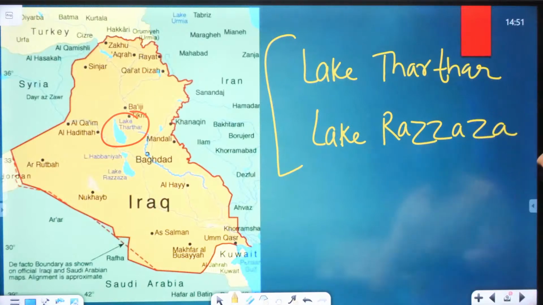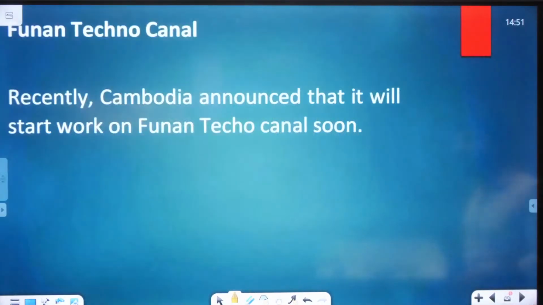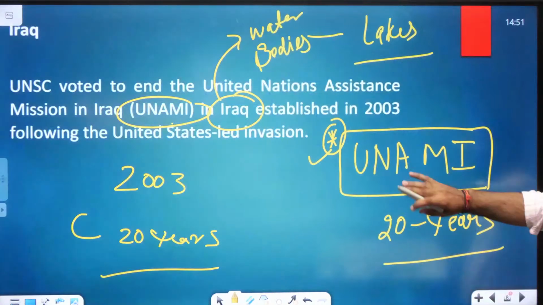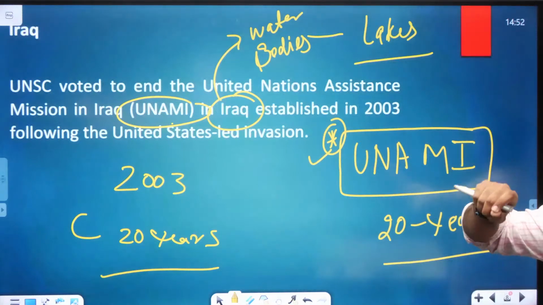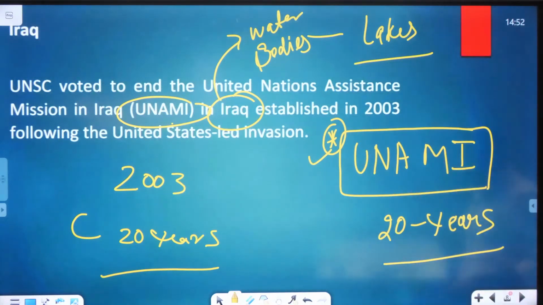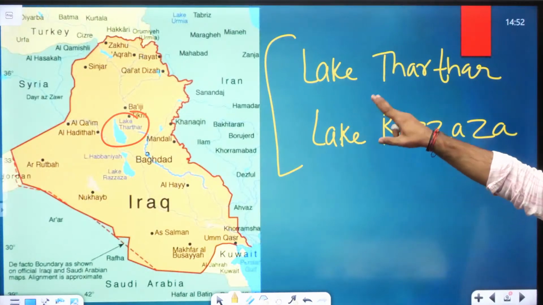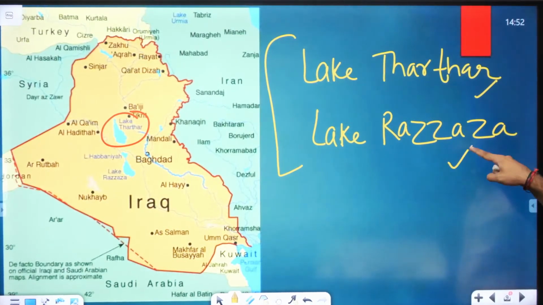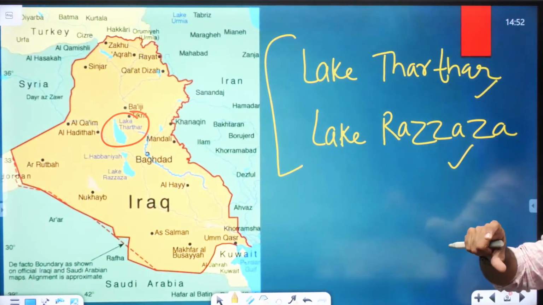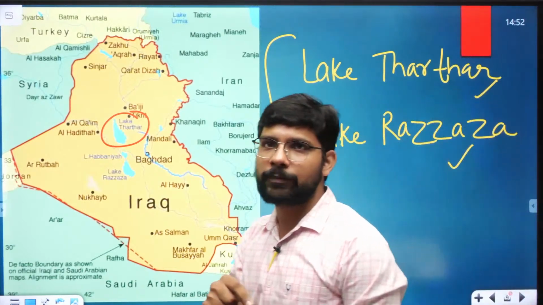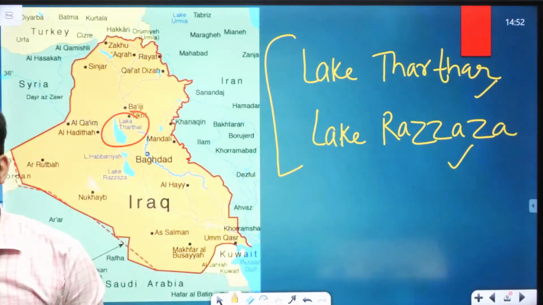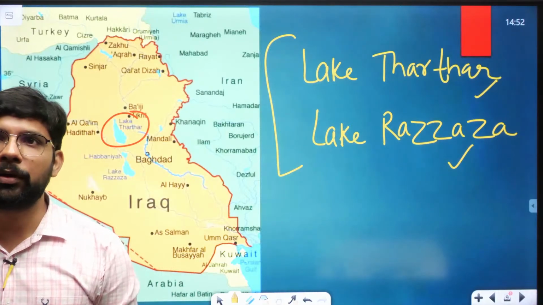Okay. So now let's move to the next one. In Iraq, we discussed the UNAMI mission. The UNAMI mission was started in 2003 and ended recently in 2024. So it almost completed 21 years, and it was the invasion by the United States in Iraq. तो अभी वो खत्म हो गया. With this, we also focused on the two lakes in Iraq. One is Lake Thar and the second is Lake Raja. These are very important lakes for your prelims examination, because these lakes are also affected by climate change. Means the water level is decreasing in these lakes, and that's why they have become more important for your prelims examination.